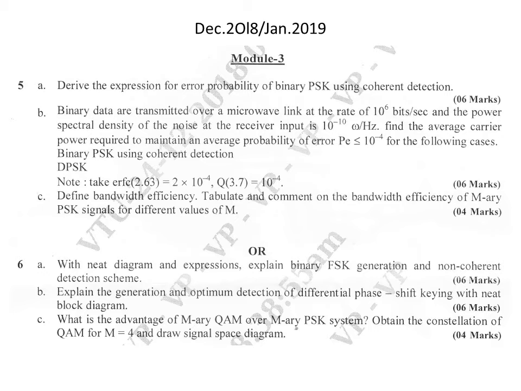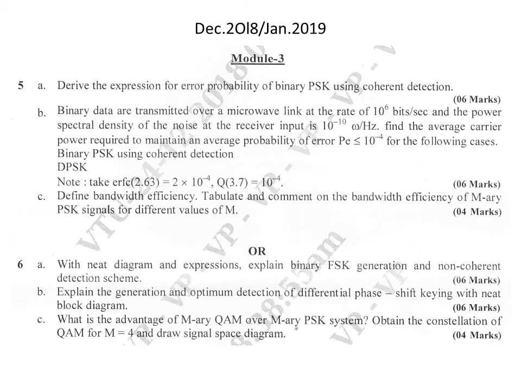And the next question is, explain the generation and optimum detection of differential phase shift keying with neat block diagram. So DPSK, the differential phase shift keying, generation and the detection part, we should draw and we should explain. Again here 3 plus 3, 6 marks.